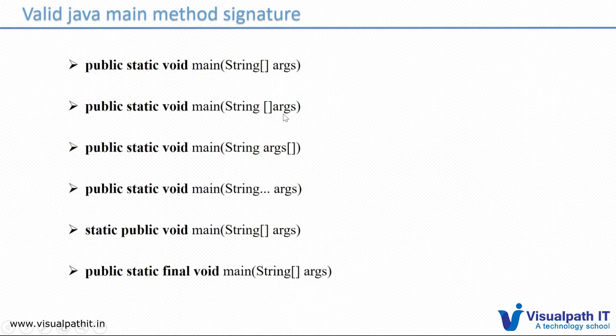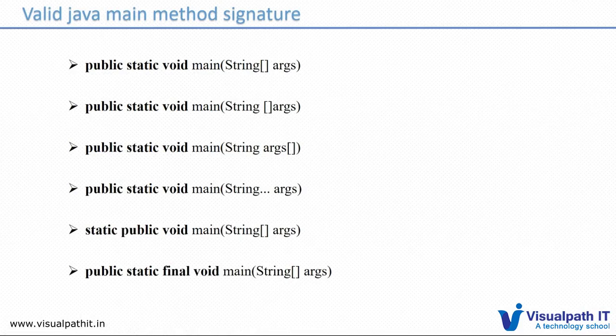Here the square brackets are changed, so they belong to args now, not to String. So we change the position of the brackets, and the dotted parameters also work the same. Here we change the order of the names.